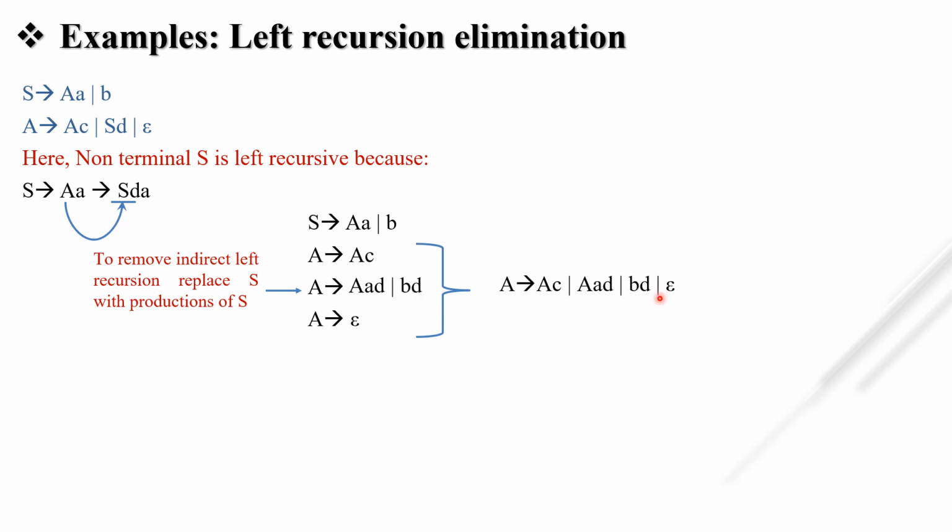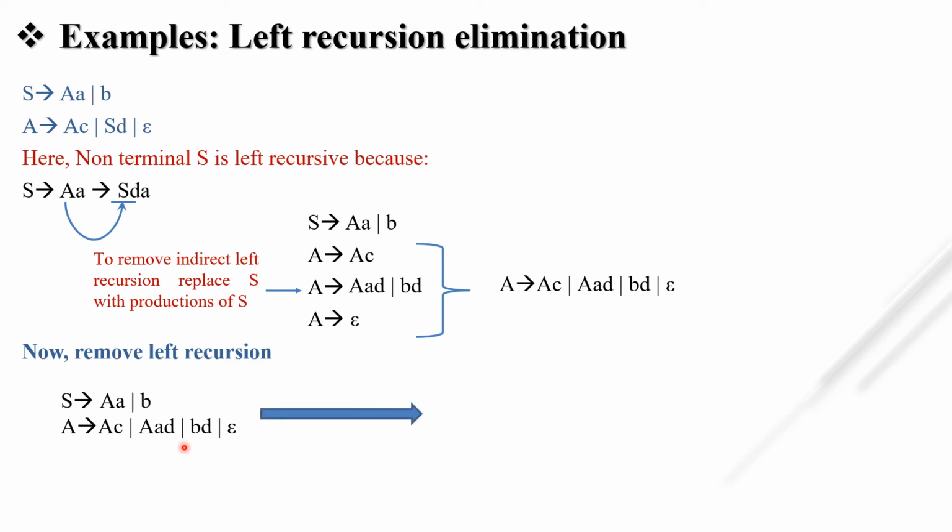So now we have to remove the left recursion from this grammar. Okay. So S tends to AA or B, A tends to AC, AAD, BD and null. This is our perfect grammar. Here there is no indirect left recursion. Okay. So we have to remove left recursion from this production only. So what is our rule? What is our beta?